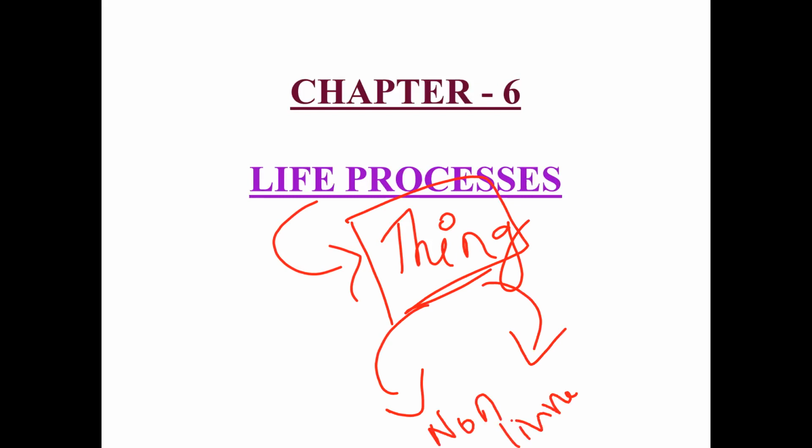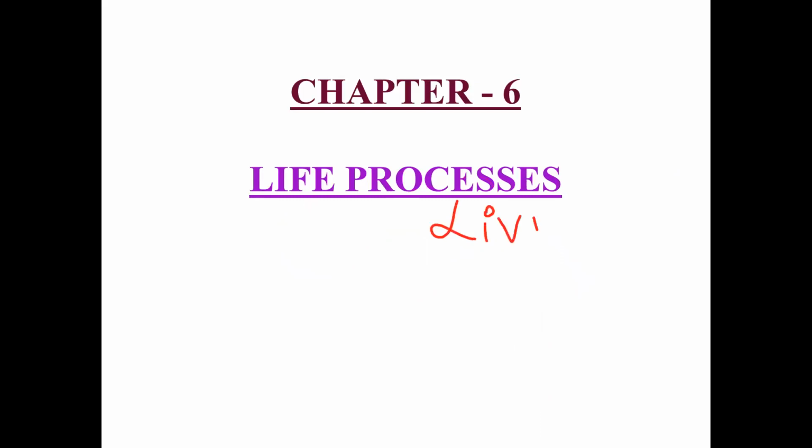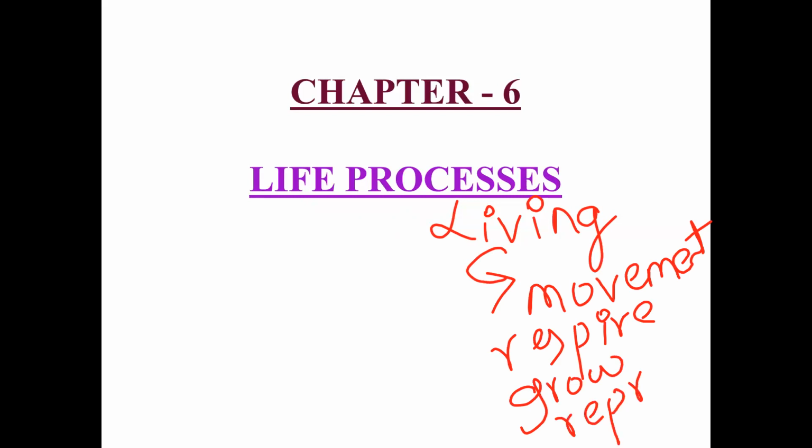If a thing is a living organism, it has certain characteristics, right? It should be in movement. It should move from one place to another place. It should respire. It should grow. It should reproduce. So these are all the basic characteristics of a living organism.